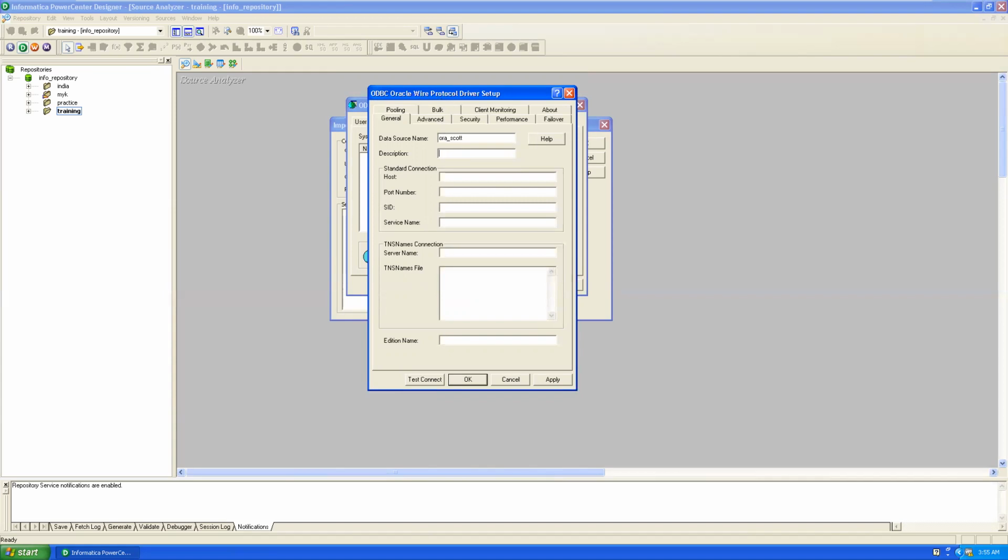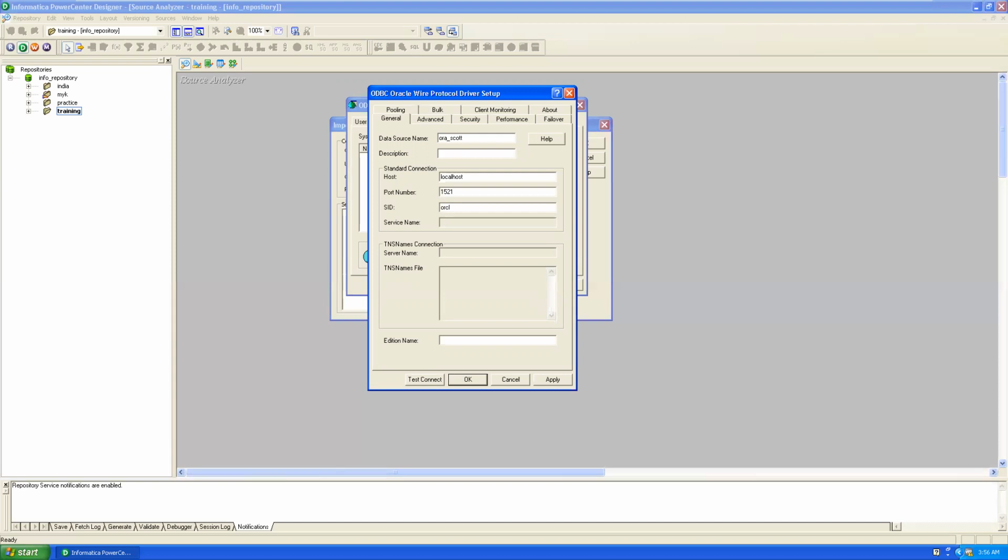Description is not needed. Under standard connection, the host name is localhost, the port number is 1521, and the SID is ORCL. Actually, these details are provided by the DBA, the database administrator. We never enter our own details. Host name localhost means the Oracle database is also available on the current machine only, hosted by our current operating system. That's why enter localhost. The default port number for the Oracle database is always 1521, whereas for Informatica it is 6005.